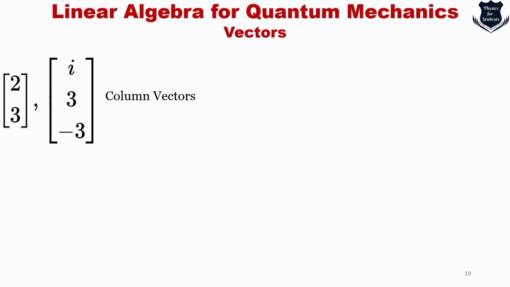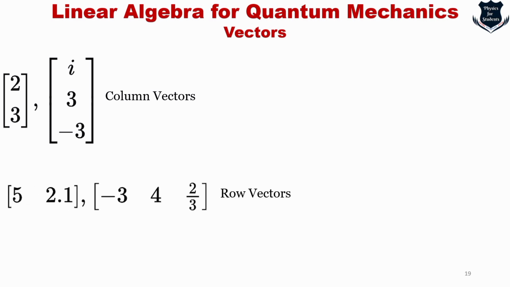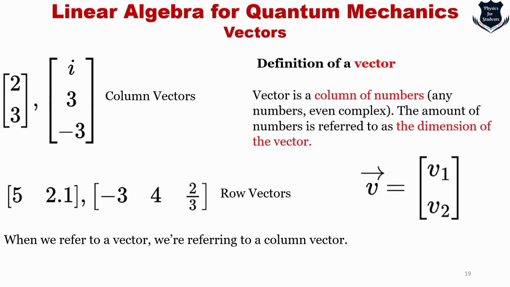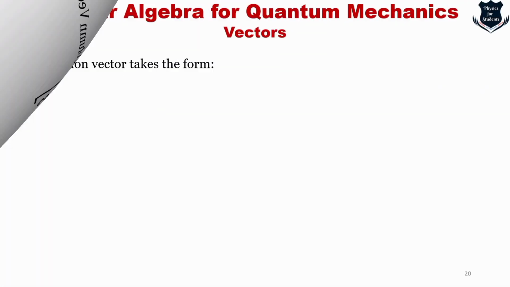From the mathematical perspective, a vector is something you can say is just stacking numbers together. For example, this one is a column vector, and this one is a row vector. Unless otherwise specified, when we refer to a vector, we generally mean a column vector. So the definition of a vector comes from here: a vector is a column of numbers, any numbers, even complex. The amount of numbers is known as the dimension. Here v equals v1, v2. This is just a definition.